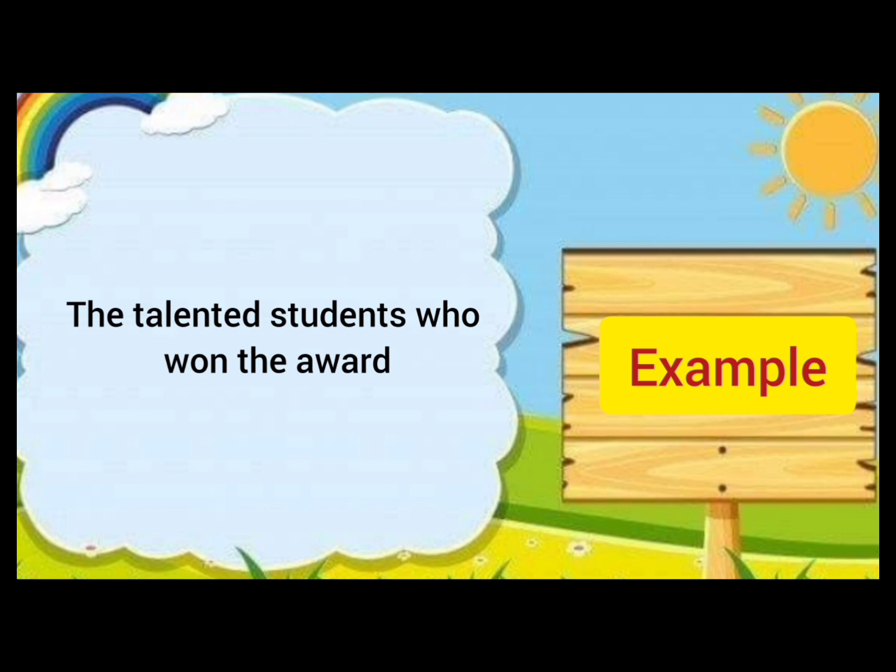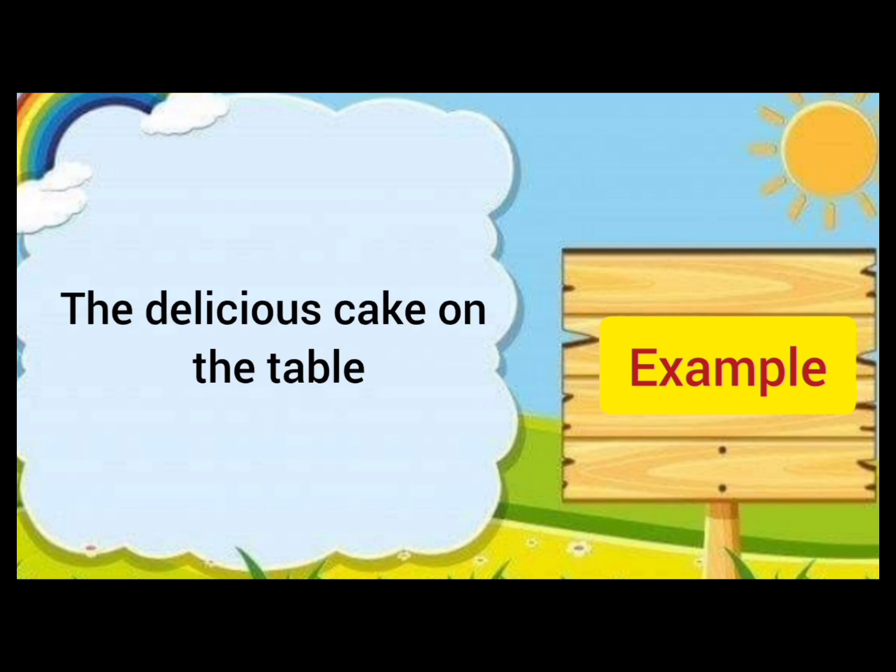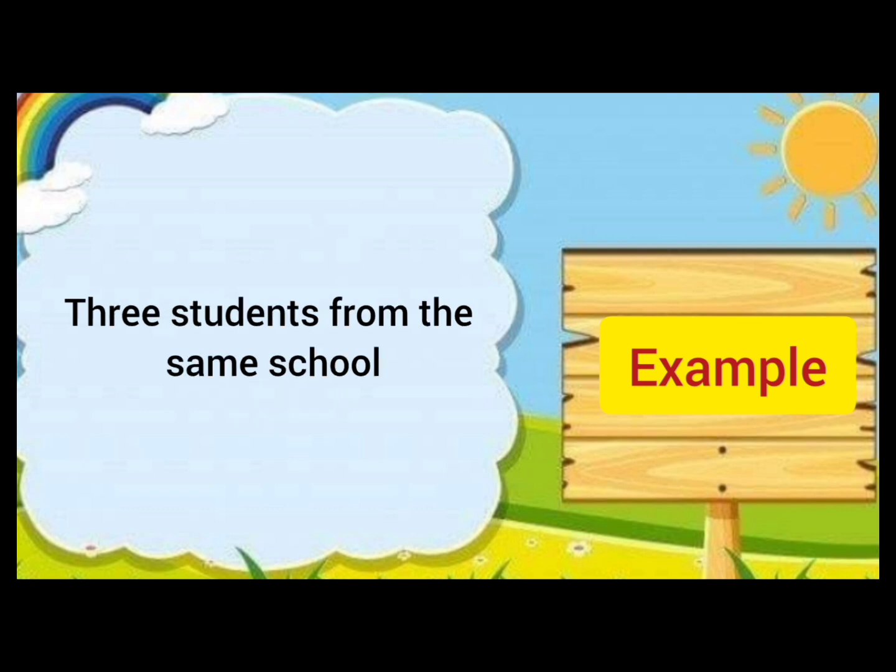The talented students who won the award. Now talented is a pre-modifier, then noun is there, student, and post modifier who won the award. Then the delicious cake on the table. Now the is also a pre-modifier, delicious is a pre-modifier, cake is a noun, and on the table is a post modifier. The next example is 3 students from the same school. Now 3 is a number, as I've told you in pre-modifiers discussion. Student is a noun, from the same school is a post modifier. So collectively this whole phrase is a noun phrase.